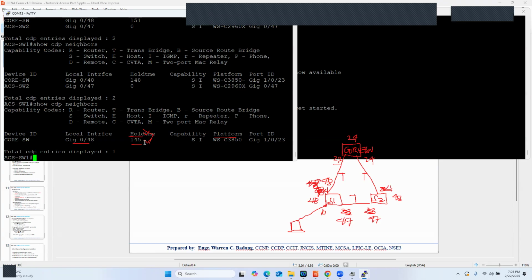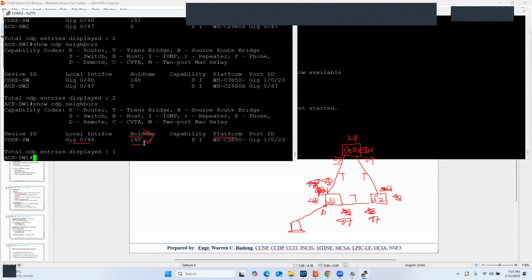So the very essence of CDP and LLDP is, again, it's used to discover neighbors. With this, the local device can discover who the neighbors are, what their capabilities are, and also get information about those neighbors.